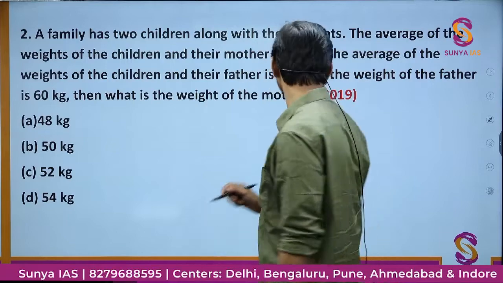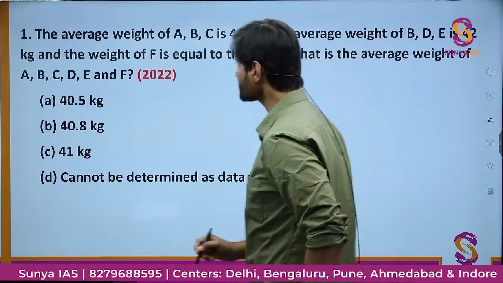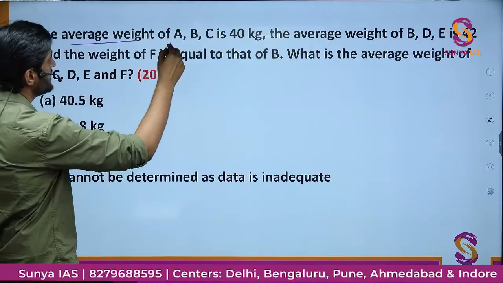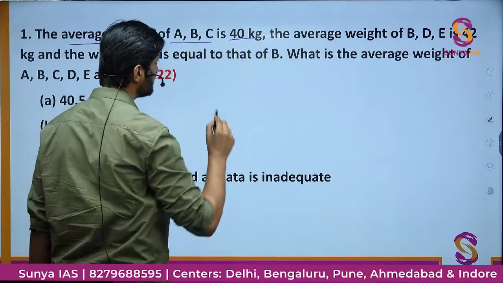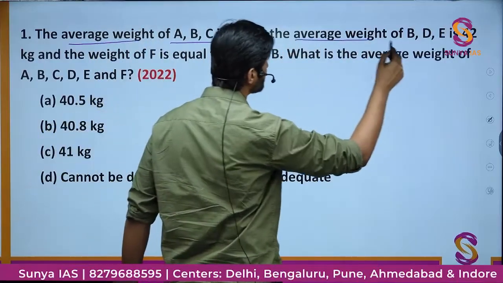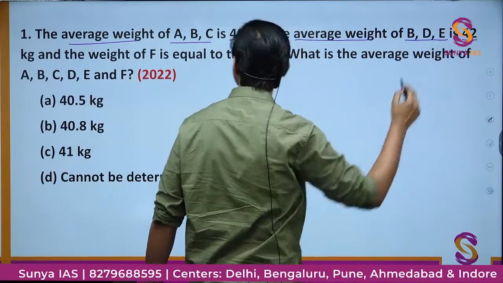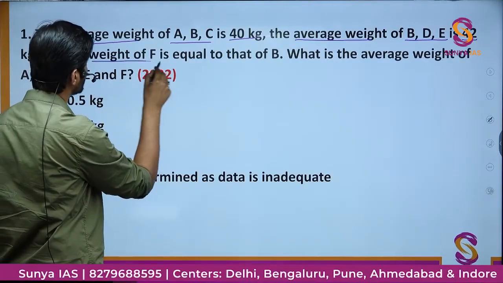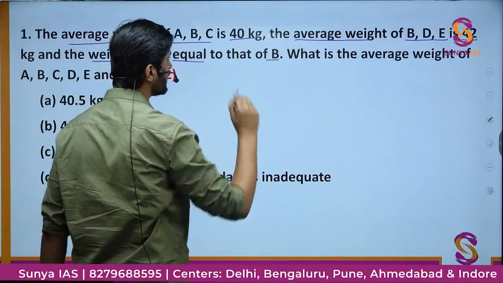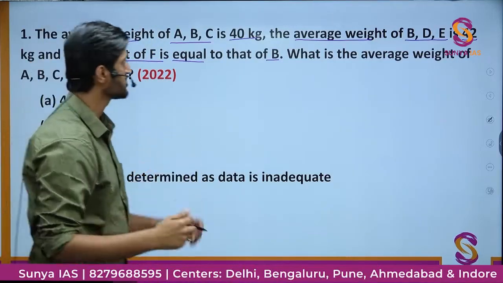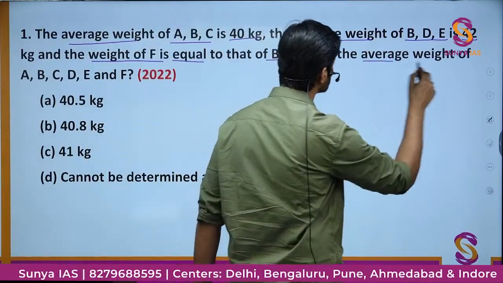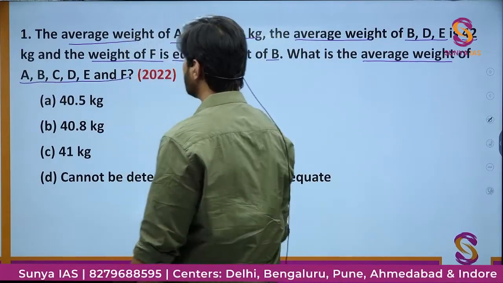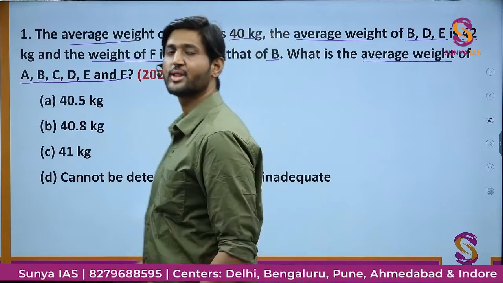So beginning with this question, let me read it first. The average weight of these 3 people A, B and C is 40 kg, and the average weight of these 3 people B, D and E is 42 kg. It also gives us the information that the weight of F is equal to that of B. Then the question asks: what is the average weight of all the 6 people together, that is A, B, C, D, E and F? So that is the question.